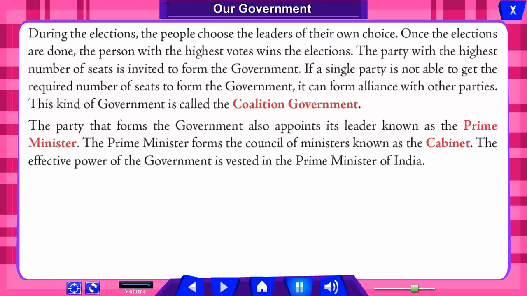Once the elections are done, the person with the highest votes wins the election. The party with the highest number of seats is invited to form the government. If a single party is not able to get the required number of seats to form the government, it can form an alliance with other parties. This kind of government is called a coalition government. The party that forms the government also appoints its leader, known as the Prime Minister. The Prime Minister forms the Council of Ministers known as the Cabinet. The effective power of the government is vested in the Prime Minister of India.